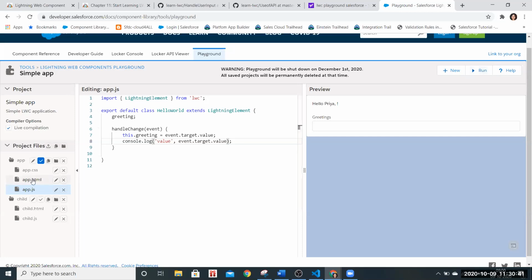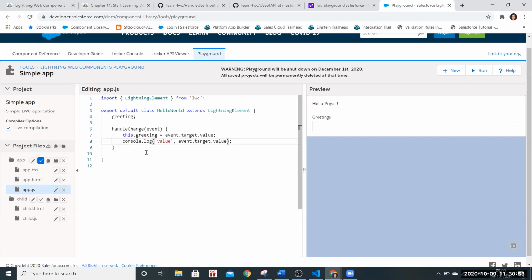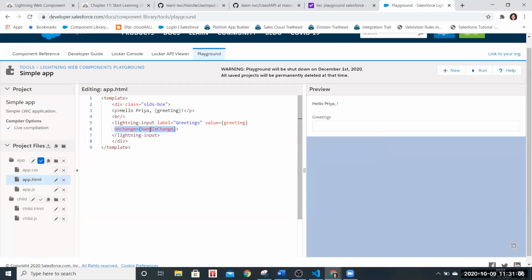One thing, when I'm typing something like good night and I run it, it is there. Again, when I run it, it is refreshing, and since we have not given any default value, it's just making it blank, right? If you go to HTML, you see you have used one event, onchange. That's the name of the event, and that is the standard JavaScript event. So the event here is onchange. That means when the value in this search box changes, that value is passed to the greeting property.